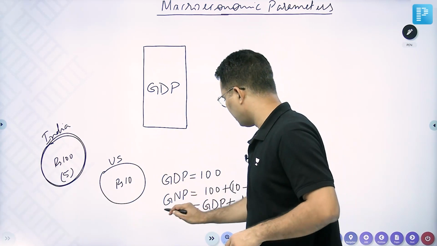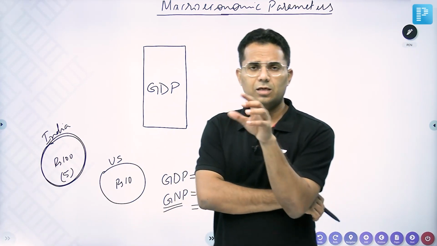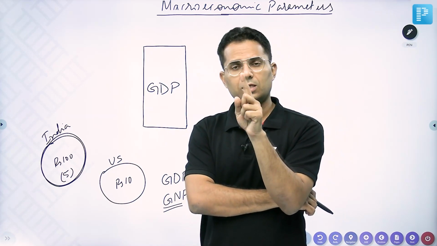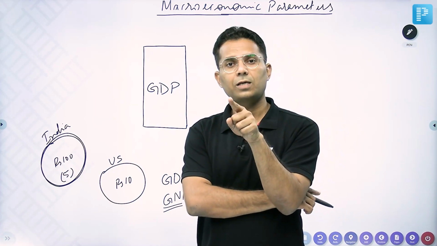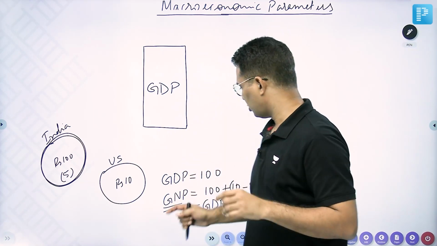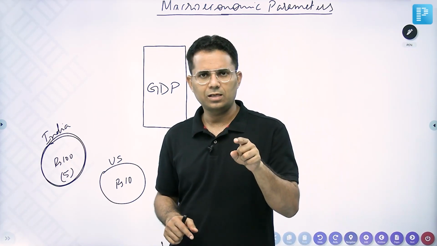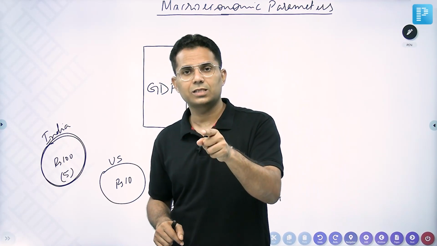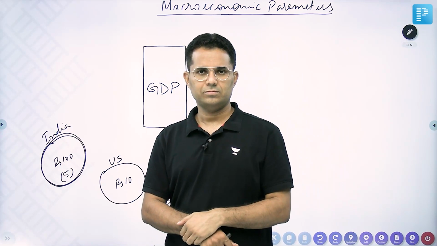Now GNP is not about production by citizens. No. GNP is about production by residents. So GNP of India is basically production by Indian residents rather than Indian citizens.